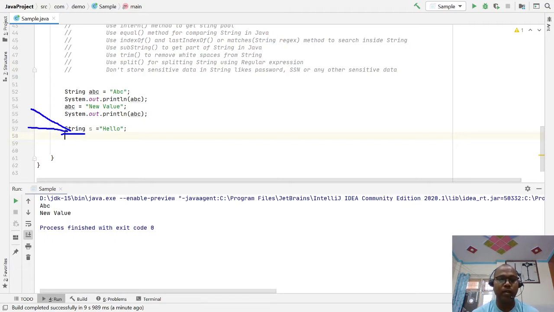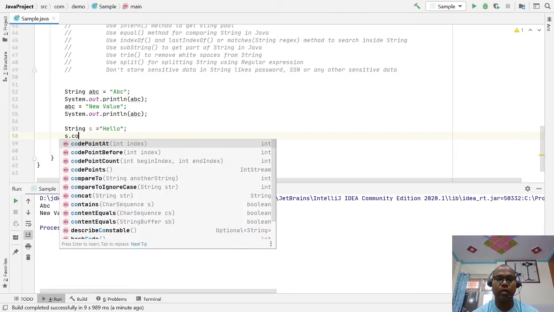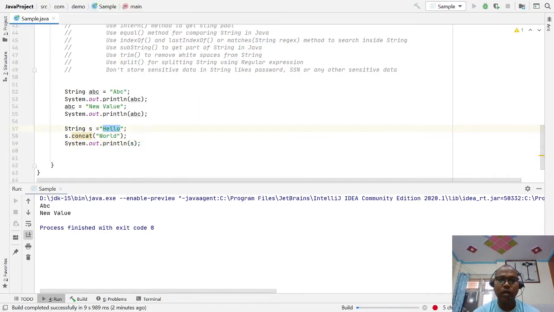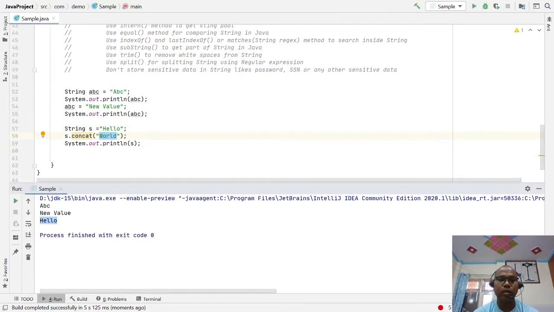There are methods like s.concat. Concat is a method used to append a word. If you check the value of s, the "hello" is not changed; you cannot append to the content of the hello word.